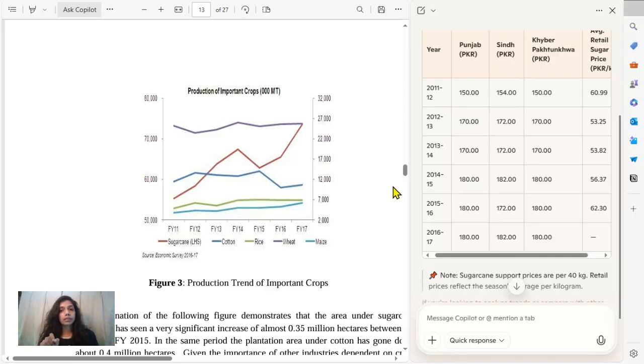Now here the farmers have adjusted to inflation and the whole supply chain, and the retail prices are less. So the citizens of Pakistan, and of countries where the phenomenon is the same, are happy. But then it costs the mills.